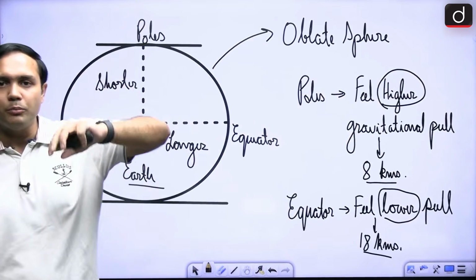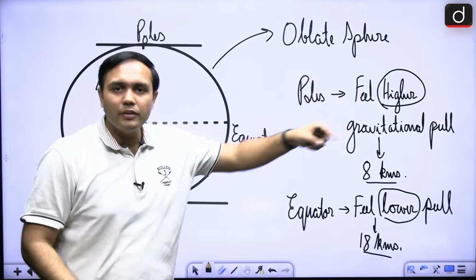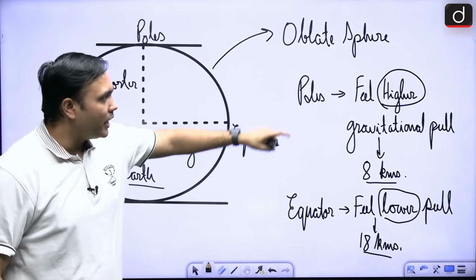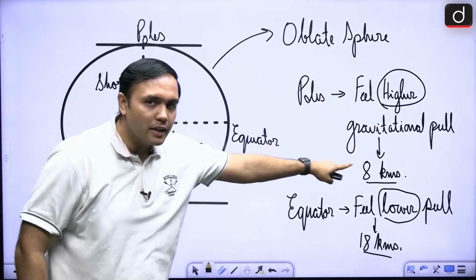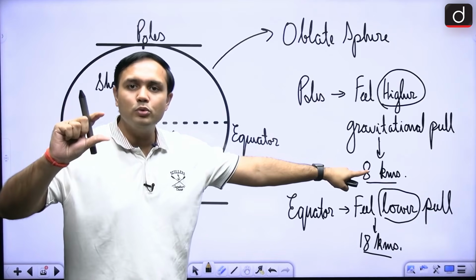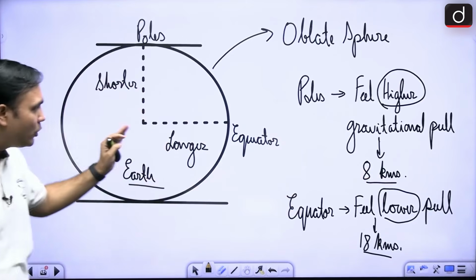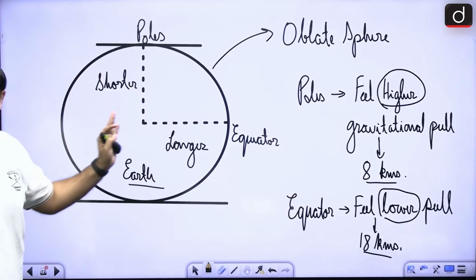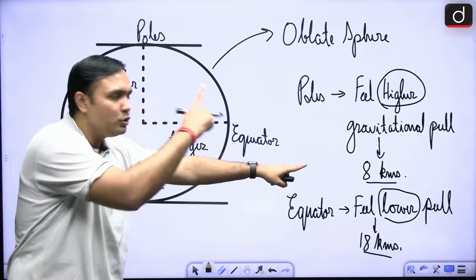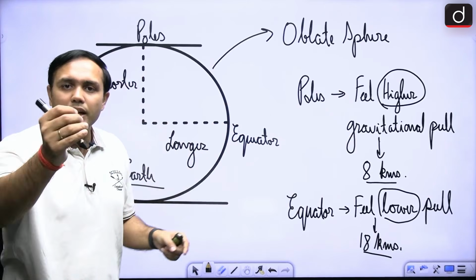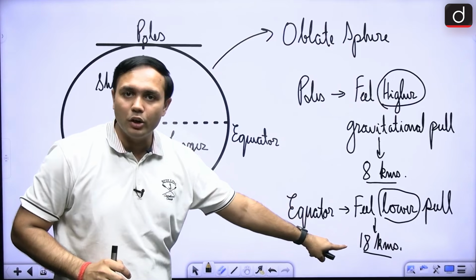We know that atmosphere is held together by gravity. Now, if poles are feeling more gravitational pull, hence the kilometer that you will find at the poles will be lesser, that is 8 kilometers. And equator, because of the bulge, because of the equatorial radius being longer, right? What will happen? In comparison to the polar radius, it is having lesser gravitational pull in this particular area. Hence, it is going up till 18 kilometers, right?